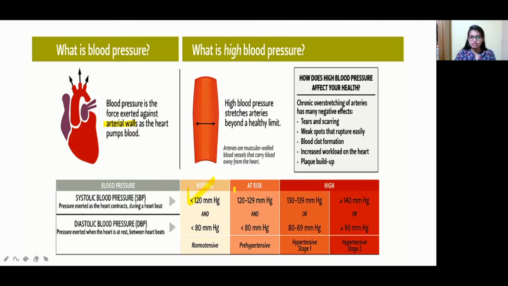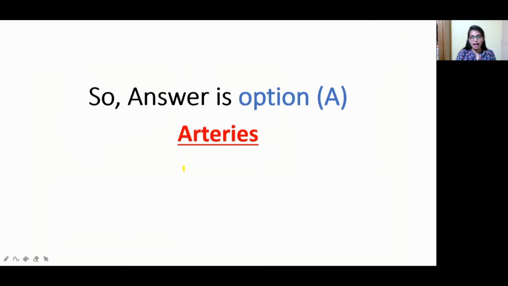This is a range of BP, that is blood pressure range. This is normal, this is risk, and also this is high range of BP. Just go through this slide. According to this, which is the answer? Arteries, right? Because pressure is exerted against the arteries. So move on to the next question.